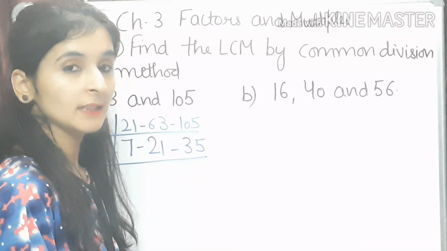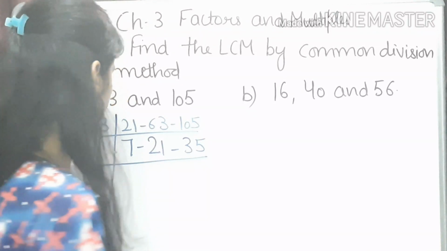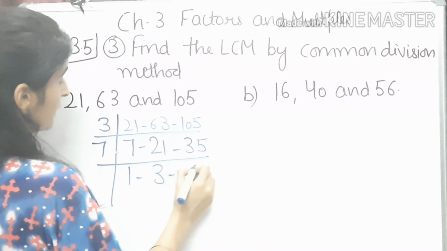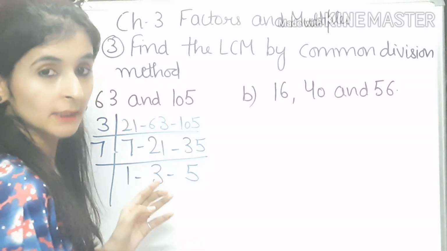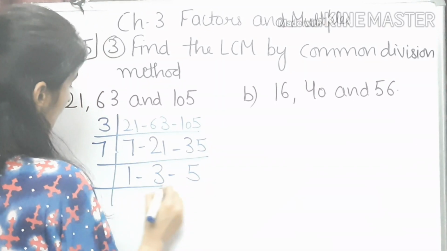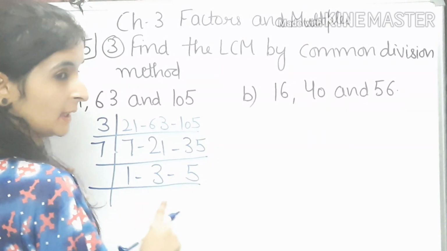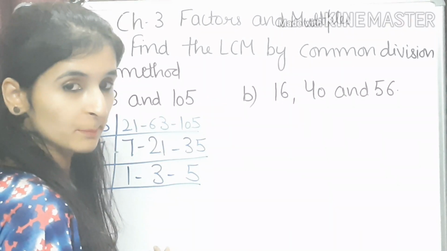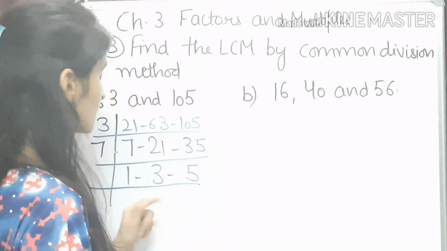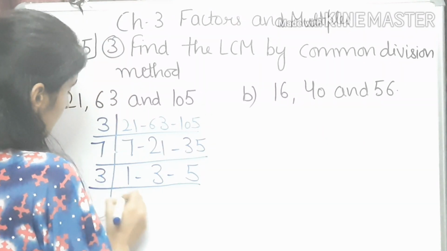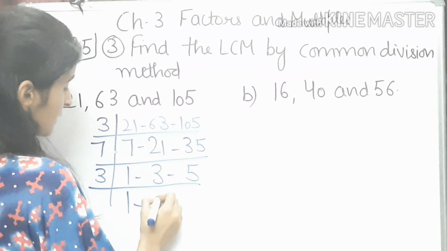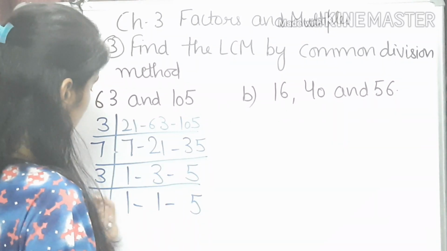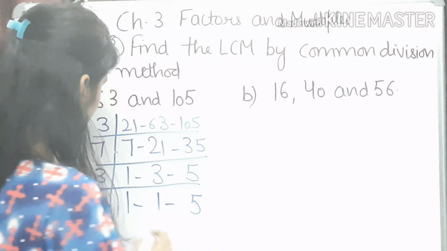These all are divisible by 7. So 7 1s are 7, 7 3s are 21 and 7 5s are 35. Now this one is not, this one will be 1 itself. It is not divisible by any prime number. Now let's move to 3. This 3 is divisible by 3. So 3 1s are 3 and this 5 will remain as it is because it is not divisible by 3.